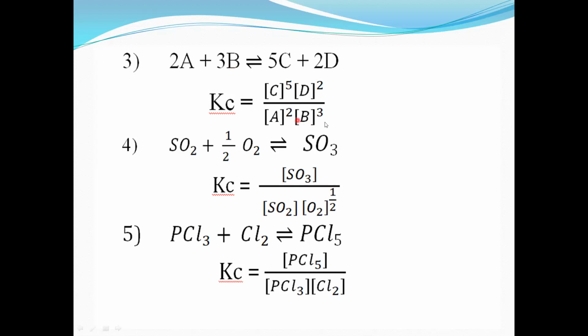So B raised to 3. So this is the equilibrium constant for this reaction, that is Kc is equal to concentration of C raised to 5 into concentration of D raised to 2 divided by concentration of A raised to 2 into concentration of B raised to 3. So this is the equilibrium constant for this reaction.